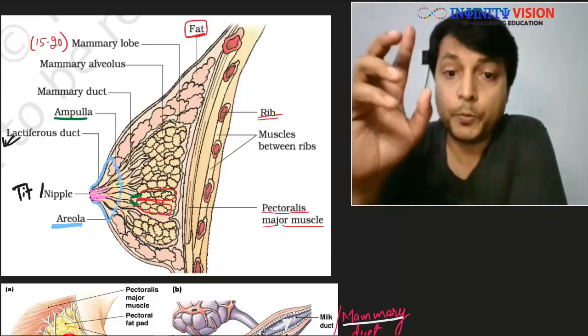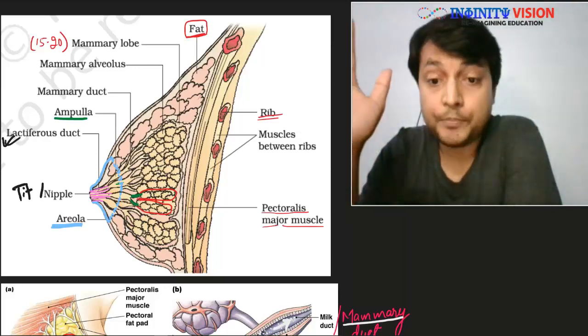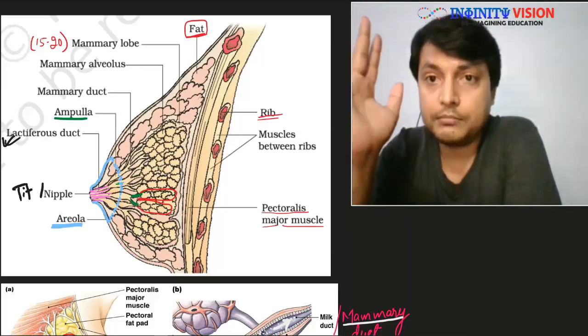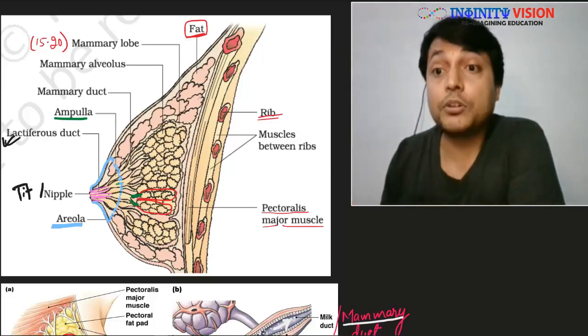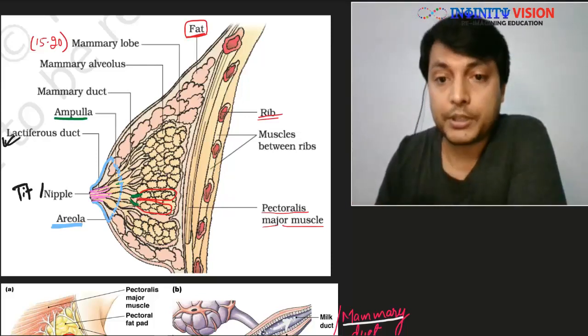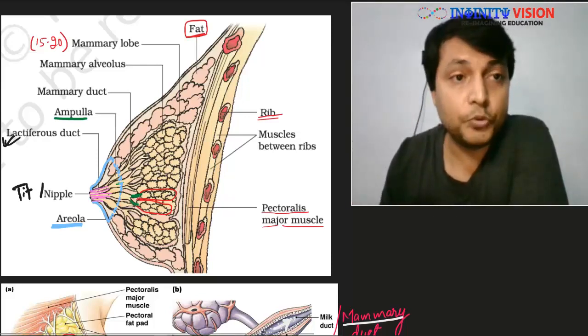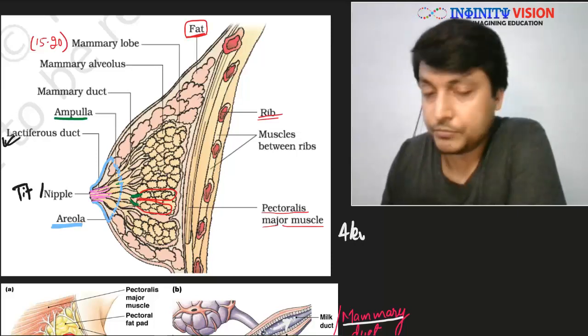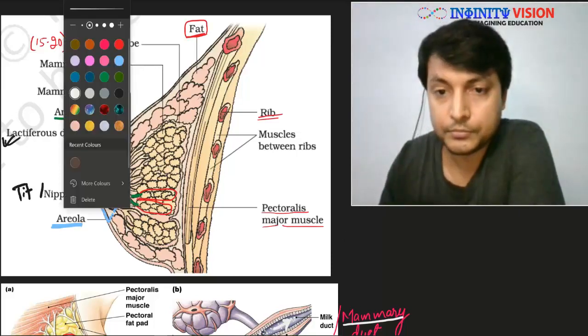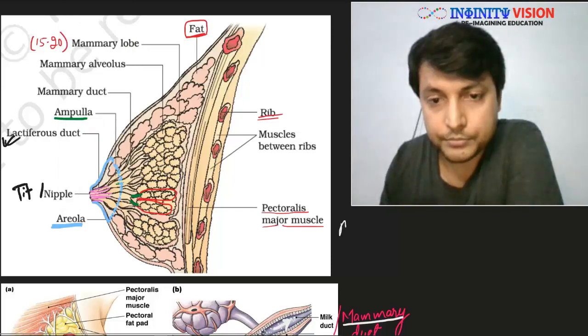Great. So what you have to remember here, where the question would be asked from, is the direction of the milk, how and where it moves. The milk is produced in the alveoli.